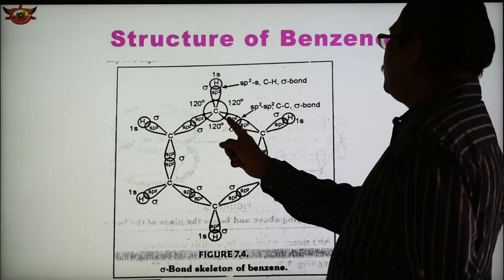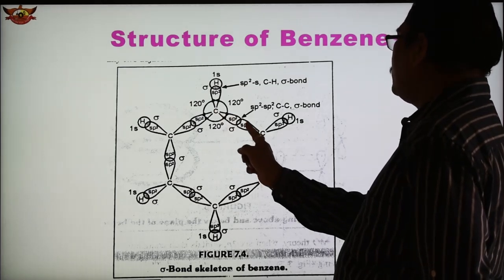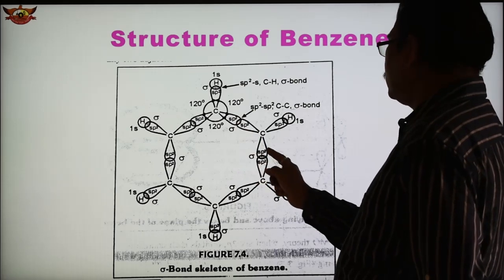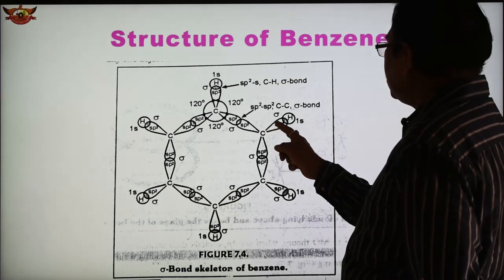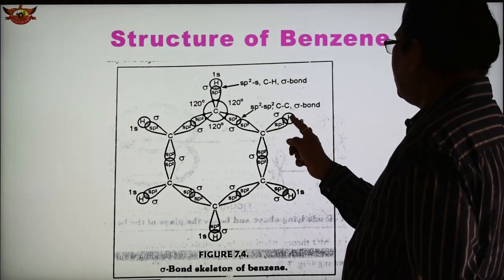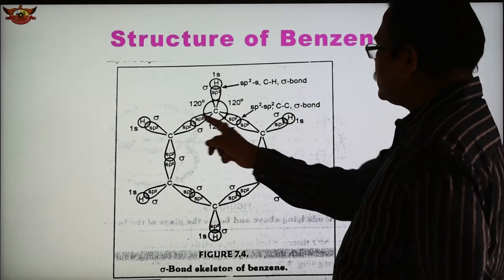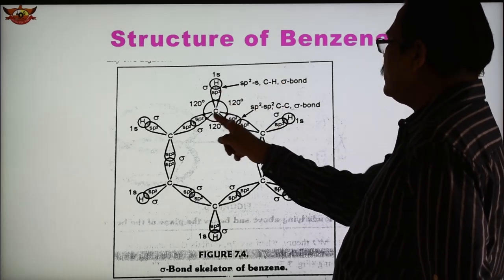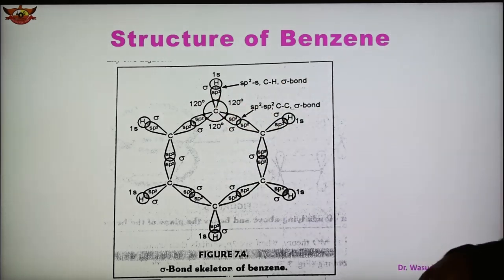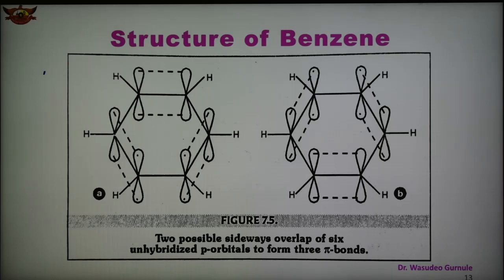So how is the bonding forming? This is the sp2 orbital of this carbon and the sp2 orbital of this carbon, forming a carbon-carbon sigma bond. Here also is a carbon-carbon sigma bond, and this shows the sp2 orbital of carbon and the 1s orbital of hydrogen, forming a carbon-hydrogen sigma bond. So there are 6 carbon-carbon sigma bonds, and carbon has 4 orbitals. Out of that, 3 are sp2 hybridized and 1 unhybridized orbital is there on each carbon atom, and they show lateral overlapping.